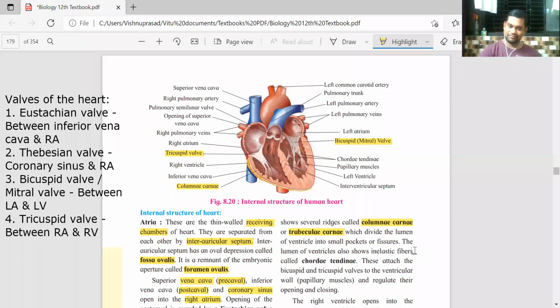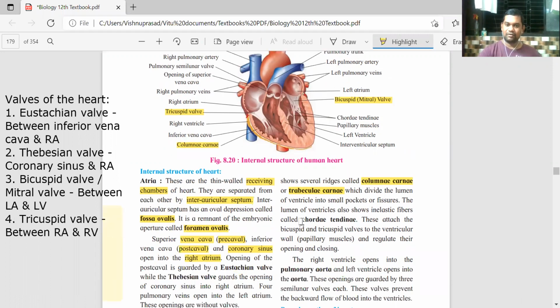Trabeculae carneae. वो क्या करते हैं? They divide this ventricle into small pockets या fissures. Okay, and internally inside the ventricle there are inelastic fibers also which are seen inside the ventricle, ventricle के lumen में. They are called chordae tendinae.